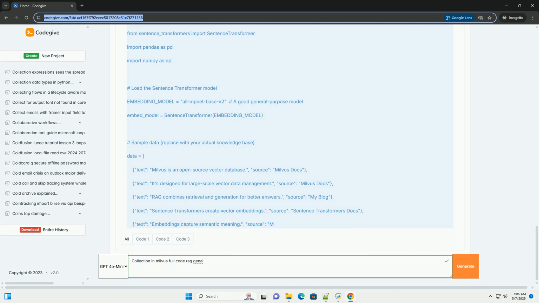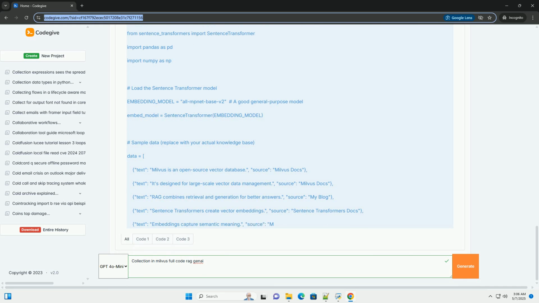8. Integrate with an LLM, placeholder. Now, we'd take the retrieved context from the search results and feed it to an LLM along with the original question. Here's a placeholder for that step. 9. Cleanup, optional. Complete code example, concatenated.